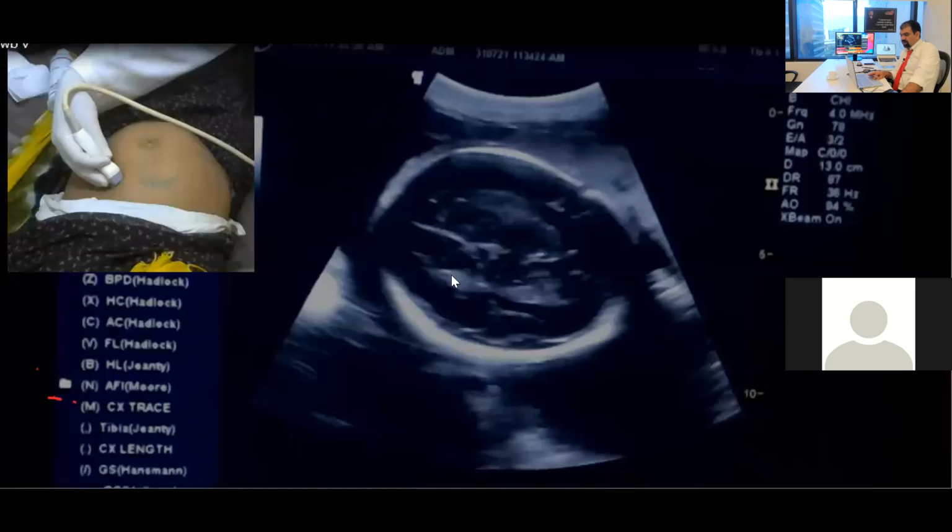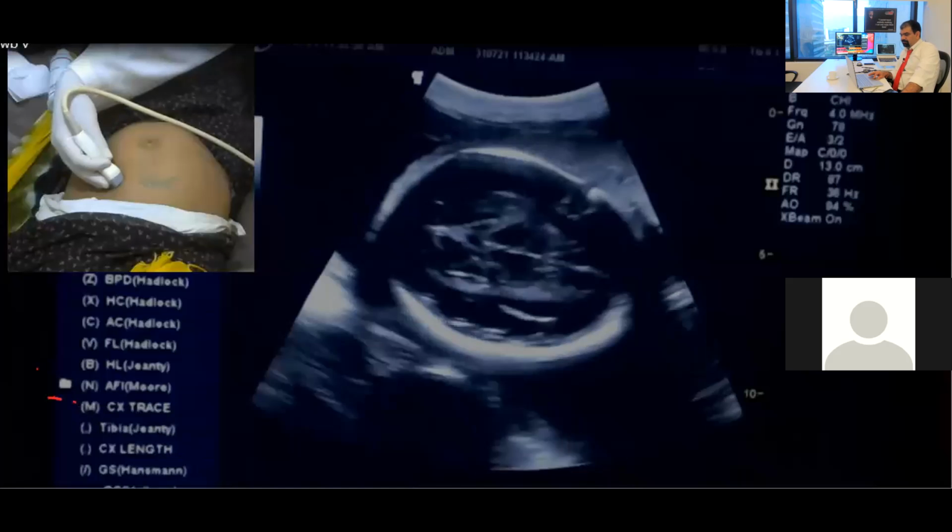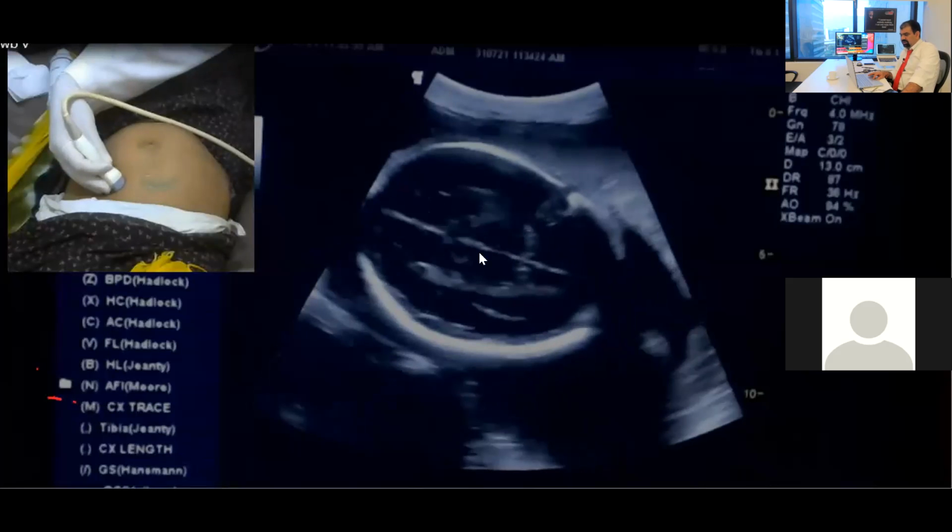Now I am seeing this line and this is making an arrow, and this arrow is pointing posteriorly. What is this arrow over here?